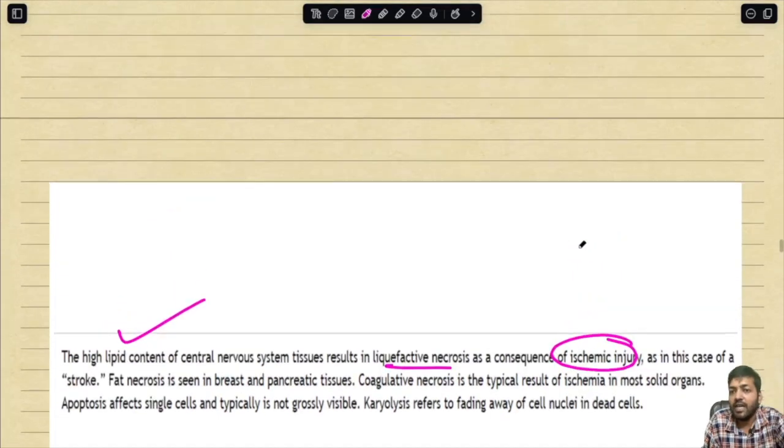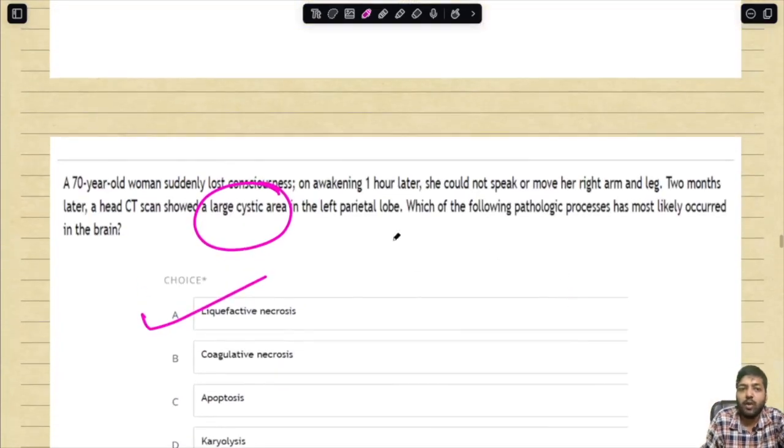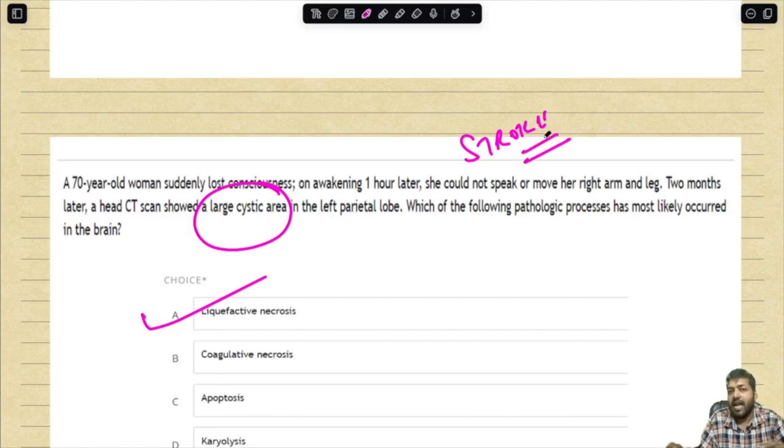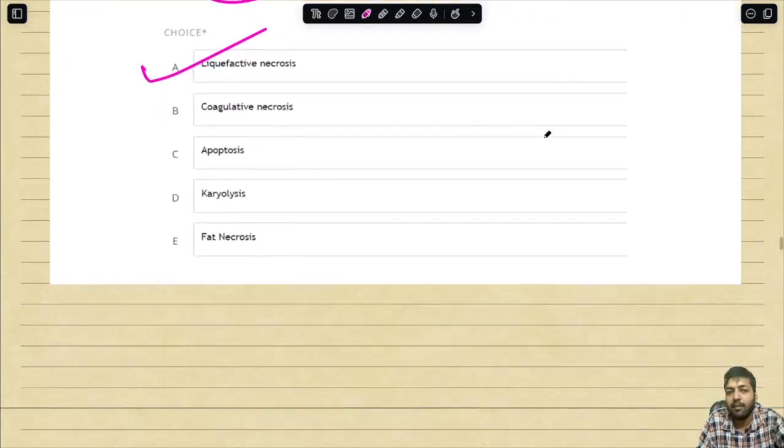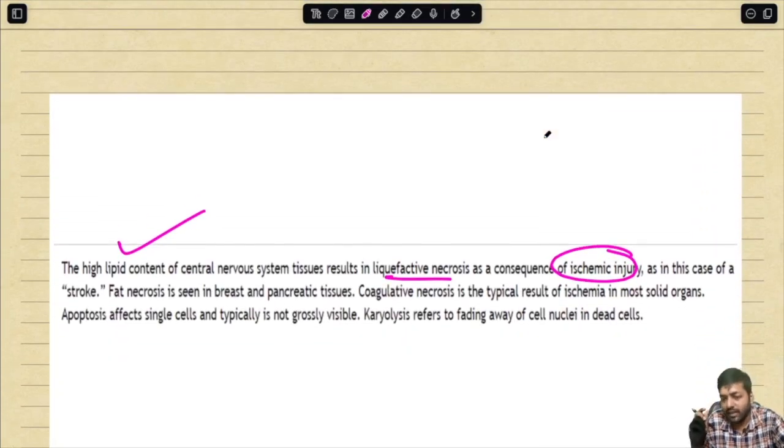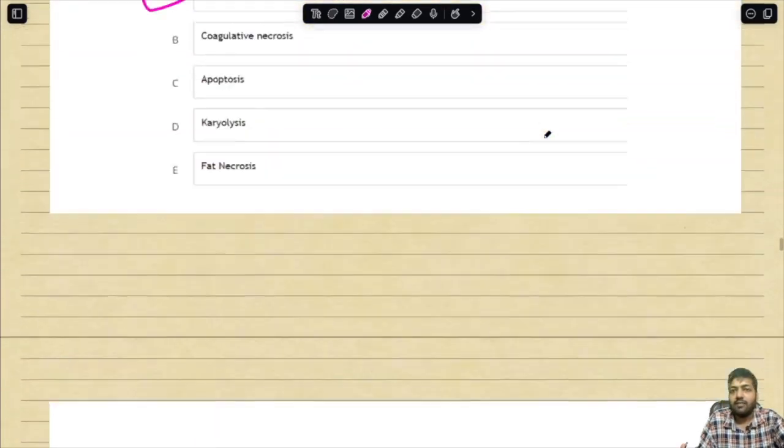The high lipid content of the CNS tissue results in liquefactive necrosis as a consequence of ischemic injury. Why are we calling it ischemic injury? Because she has a history of stroke, and when stroke is happening, it is because of ischemia. Chronically, because of ischemia, necrosis has taken place in the brain, and because the brain has a high amount of lipid content, liquefactive necrosis is taking place. So this is very, very important.